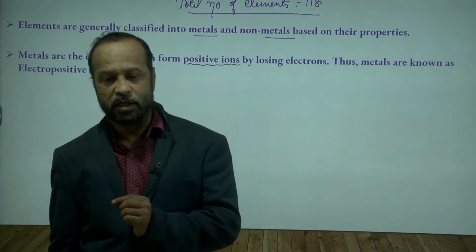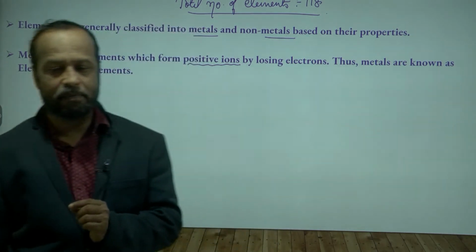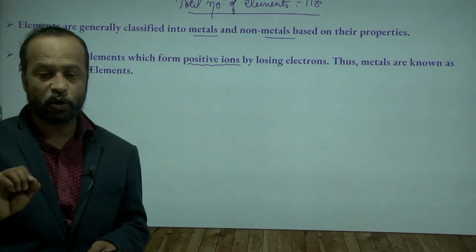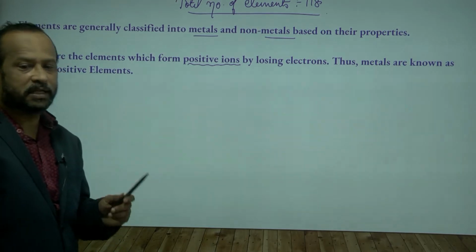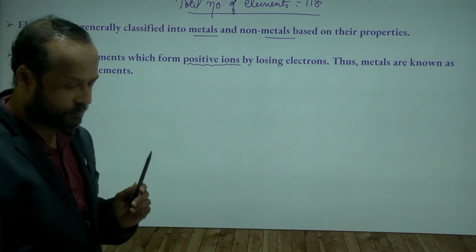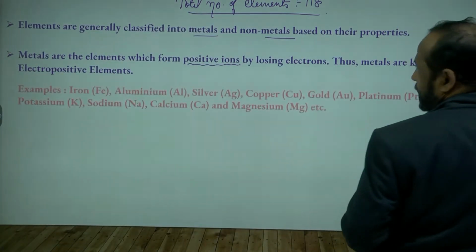Electropositive in nature. So you can see on the screen now, metals are the elements which form positive ions by losing electrons. Thus, metals are known as electropositive elements. Is this clear to you? Yes, sir. Right. Then go to the next topic.